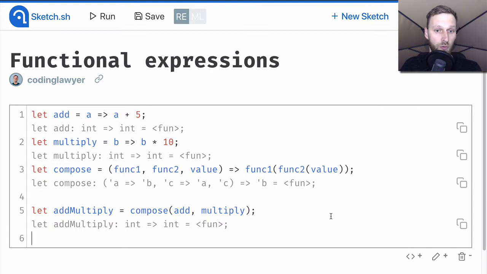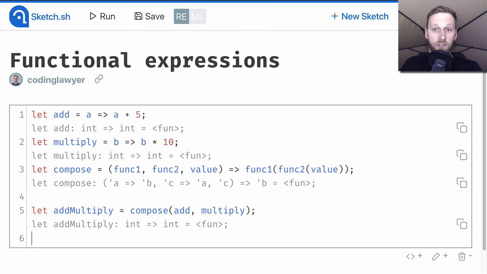And we get back a new function expecting the last integer argument here, which is the last value parameter from the original compose function. We bind this function to the add multiply identifier. So this function is a function composition of add and multiply functions.